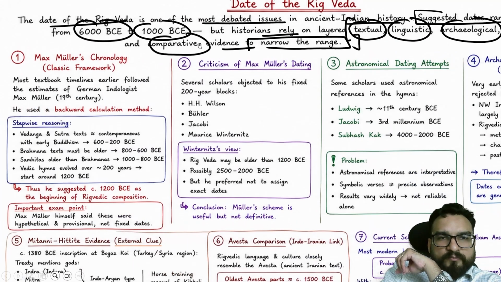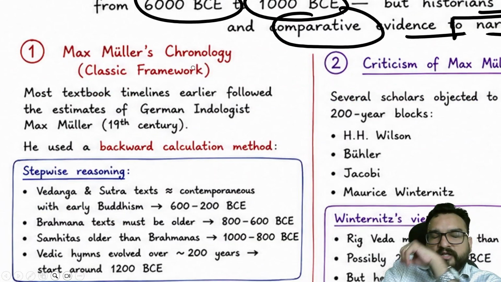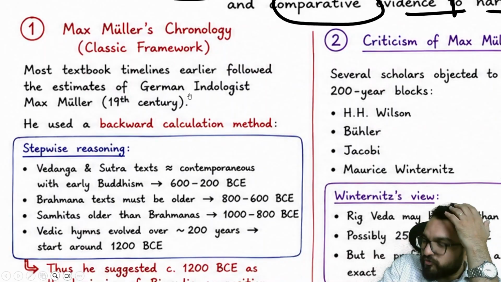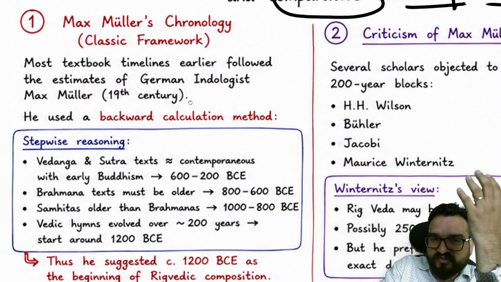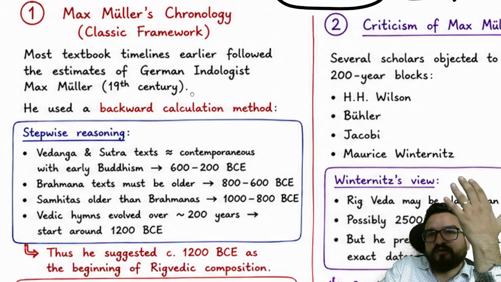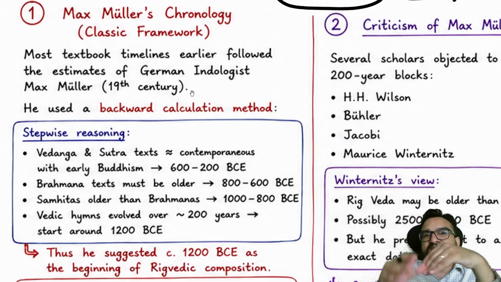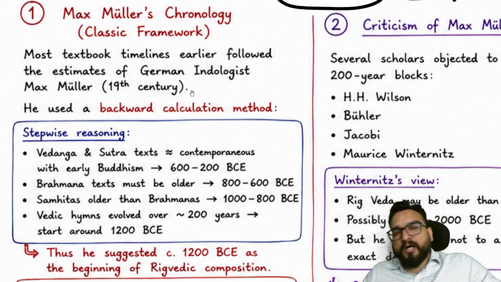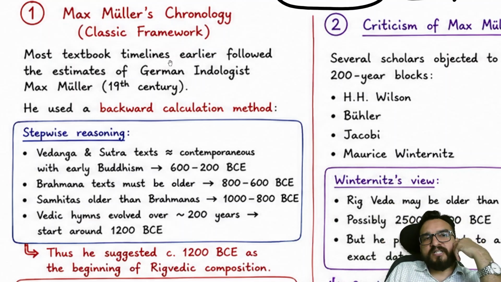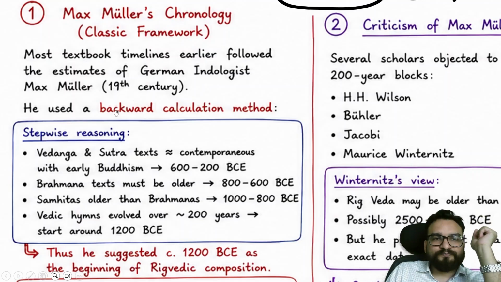One chronology, the most famous, is Max Muller's. Now it is said that Max Muller also did not search deeply about the Rigvedic age, right? He just mentioned it for the sake of mentioning, and later people just relied upon it, right? But this is also not the case later on. I will be telling you how this happened. Most textbook timelines earlier followed the estimate of the German Indologist Max Muller.